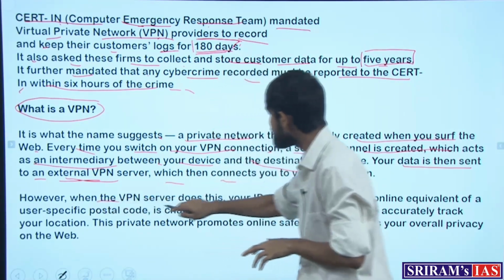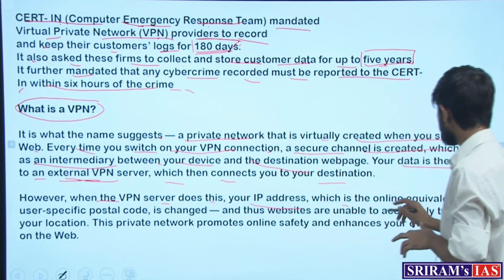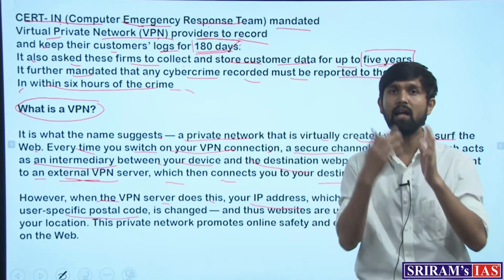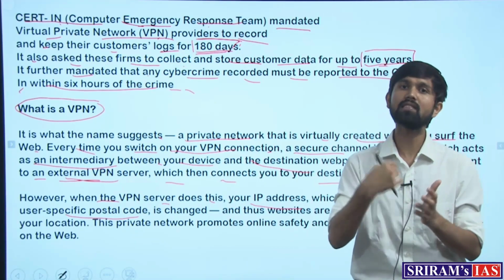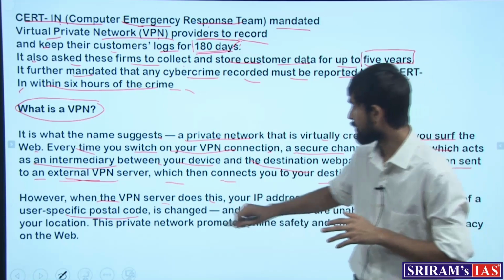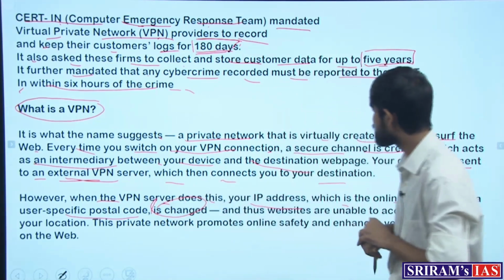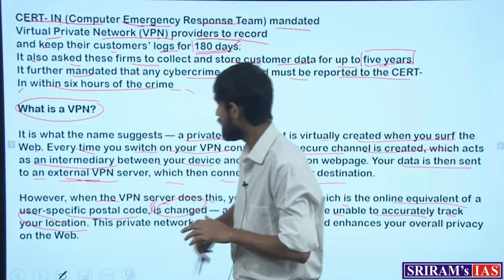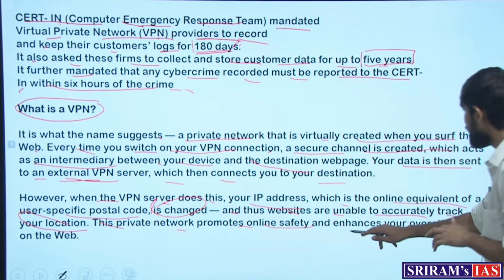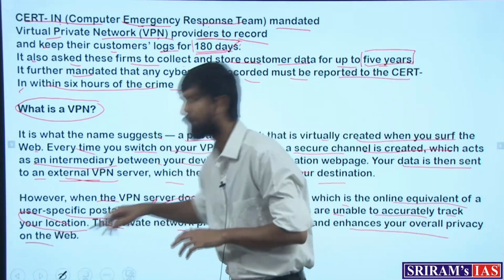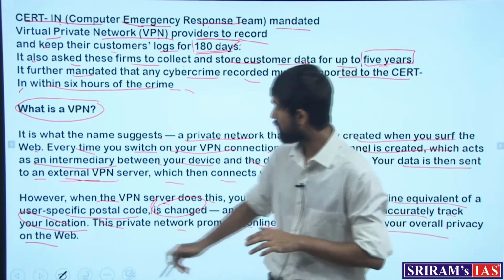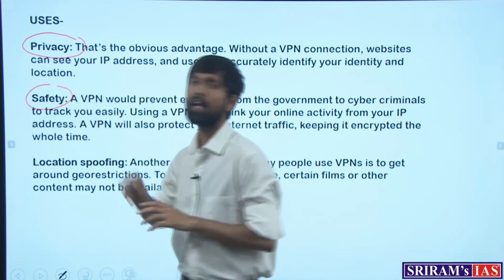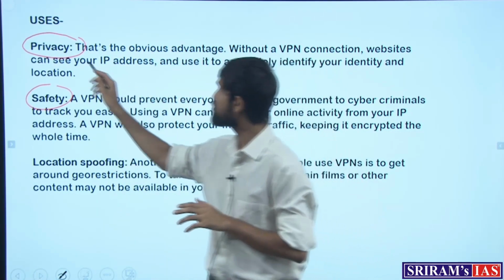However, when the VPN server does this, the IP address, which is the online equivalent of a user-specific postal code, or, as I gave an example, the number plate for our car, which makes us identifiable, is changed. Thus the websites are unable to accurately track your location. This private network promotes online safety and enhances overall privacy on the web. So it is used to enhance privacy and safety for anyone who wants to surf the web. How does it ensure privacy?